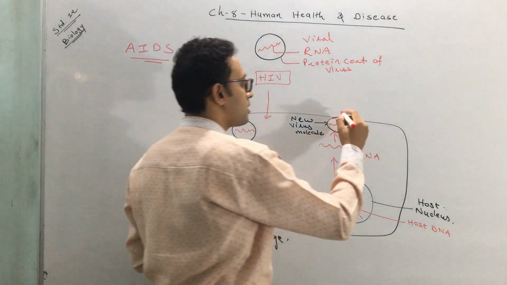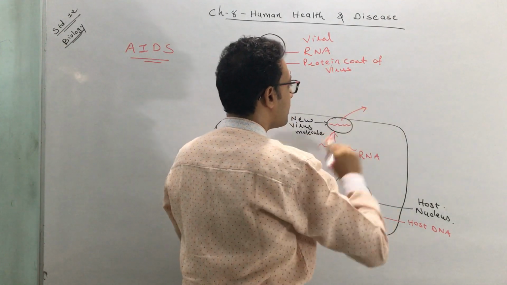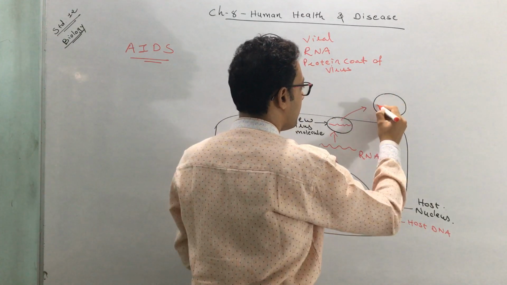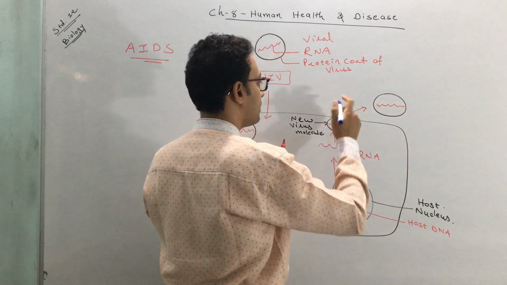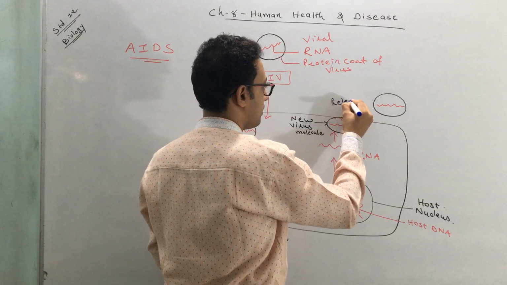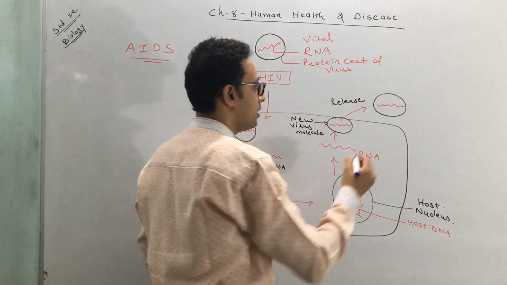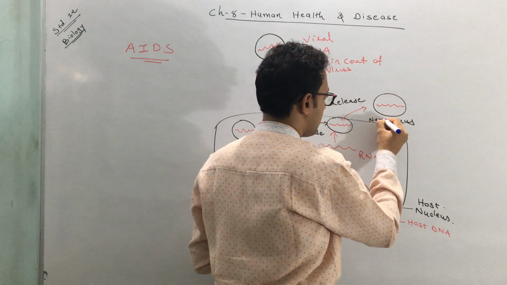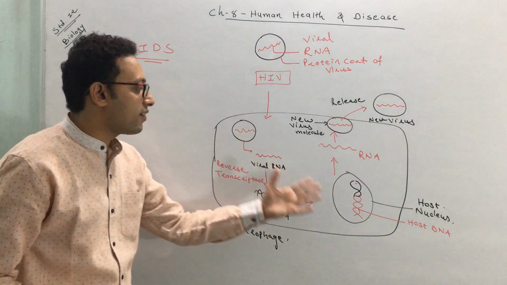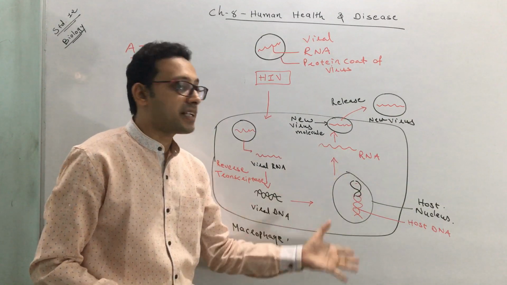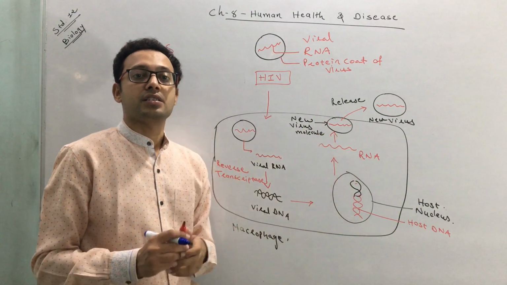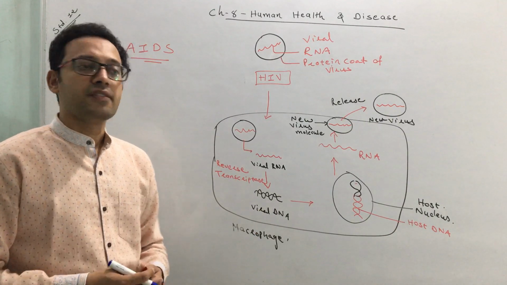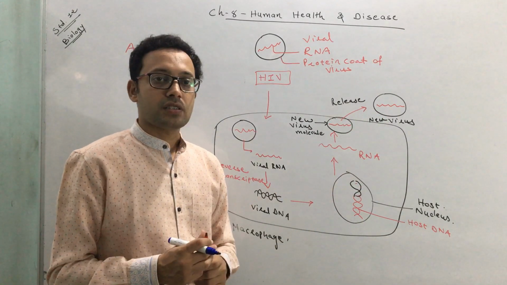This is a new virus molecule, and this virus is released out of the cell. Release of a new virus. Thus, the macrophage can act as a factory of these viruses. Our own cells become a factory or production site for a larger number of viruses.